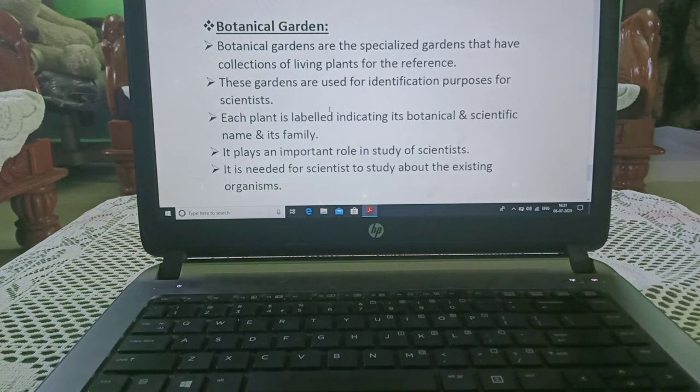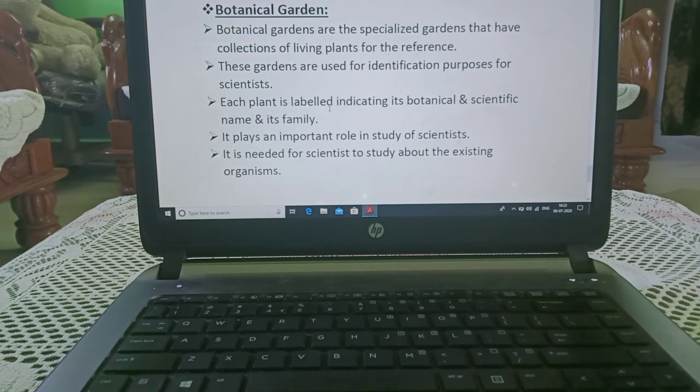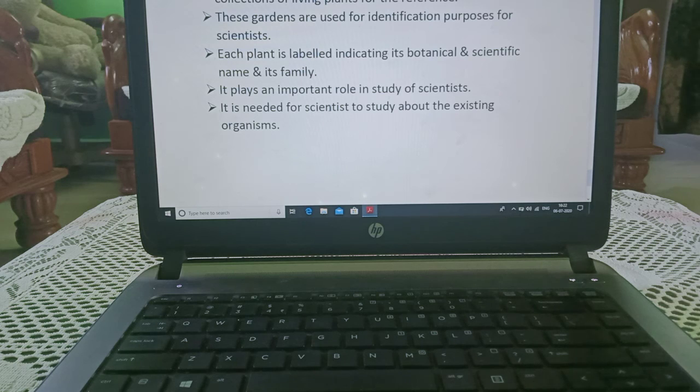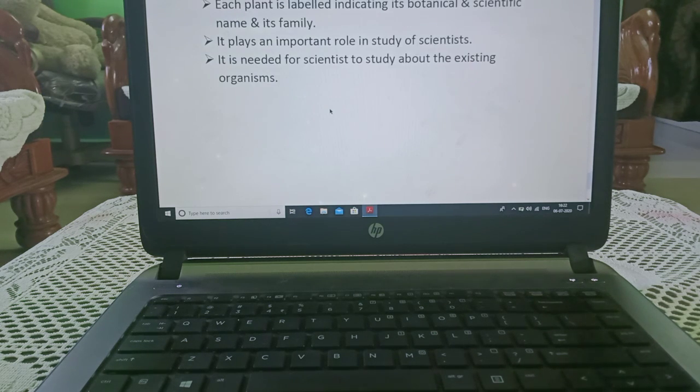Botanical garden. Botanical gardens are specialized gardens that have a collection of living plants for reference. These gardens are used for identification purposes by scientists. Each plant is labeled indicating its botanical and scientific name and its family. It plays an important role in the study of scientists. It is needed for scientists to study the existing organisms.